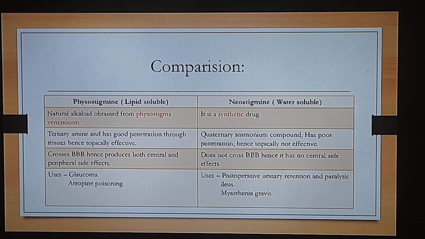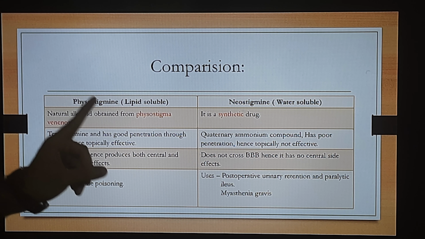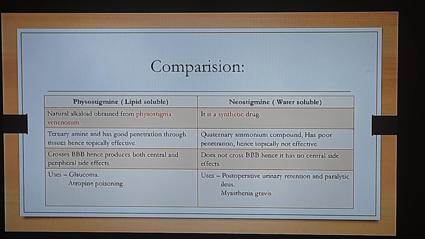Now when we compare both these drugs, we see that physostigmine is a natural alkaloid which is obtained from Physostigma venenosum. On the other hand, neostigmine is a synthetic drug. Now when we talk about its chemistry, physostigmine is a tertiary amine and it has good penetration through the tissues, hence it is very effective topically. On the other hand, neostigmine is a quaternary ammonium compound and it has poor penetration, hence it is not effective topically.